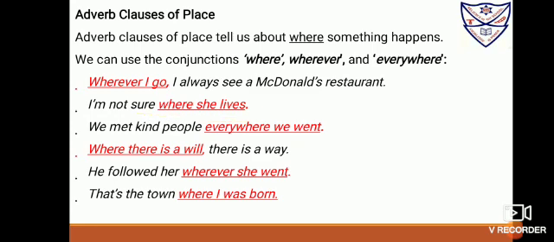We met kind people everywhere we went. Where did you meet kind people? Everywhere we went. Where there is a will, there is a way. He followed her wherever she went. Where did he follow her? Wherever she went. That's the town where I was born. So where is that town? Where I was born.